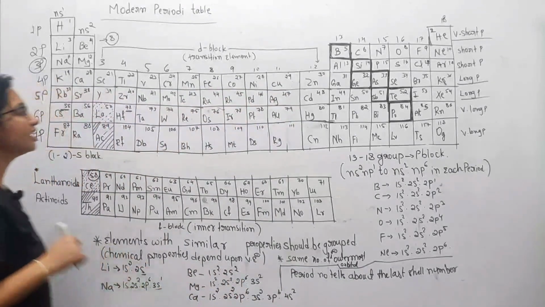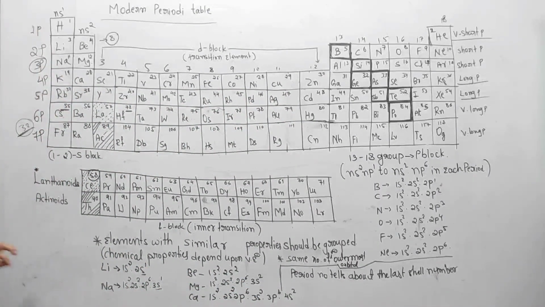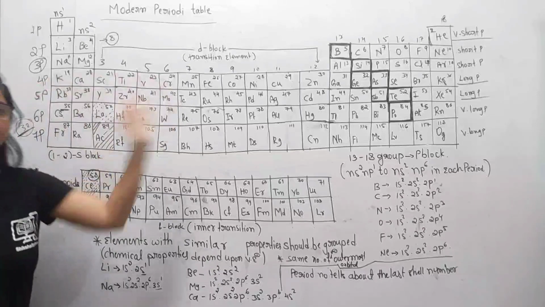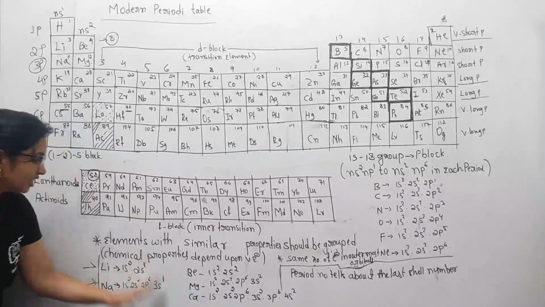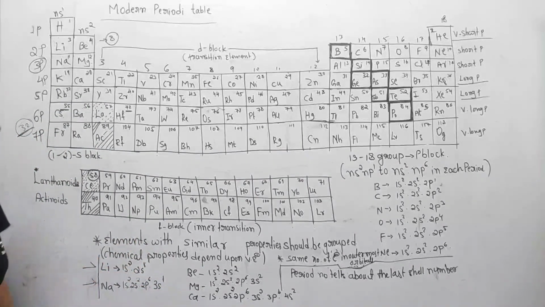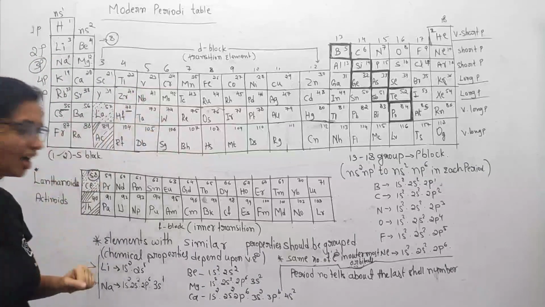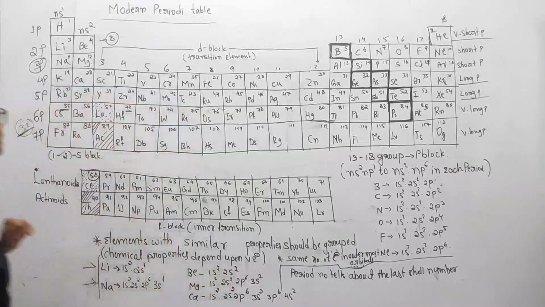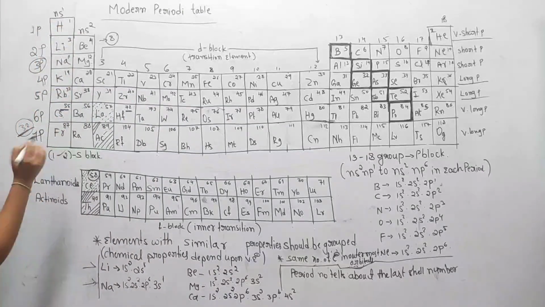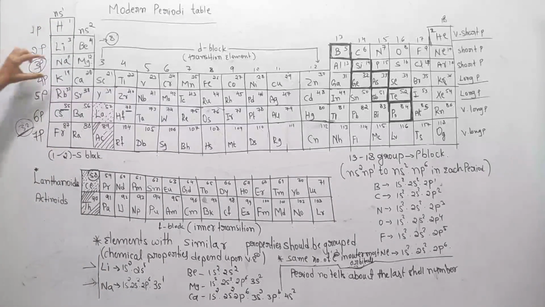So then what is the importance of groups and what is the importance of periods? Let me tell here. The groups tell about the number of electrons present in their outermost orbital. Every particular group has the same number of electrons in an outermost orbital. For example, this is the first group. The first group has elements like lithium and sodium.